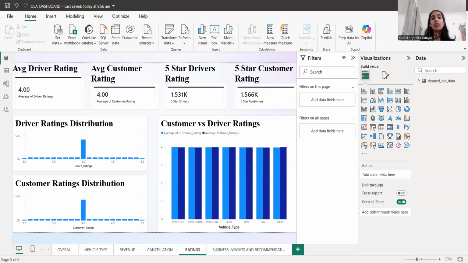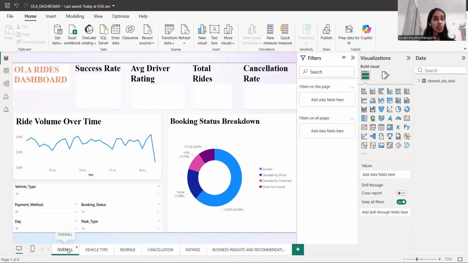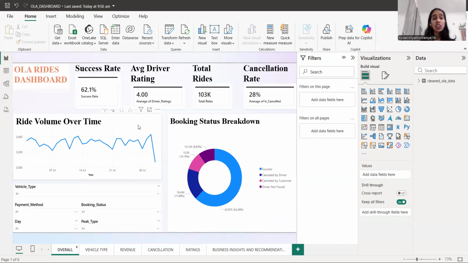Now we will be talking about the business recommendations to improve customer satisfaction and the rides which are not taking place. Out of 103K rides, only 63.9K are successful. To improve the rides which are not happening, we need to follow certain methods which help Ola Rides improve their business in a much more proper way.